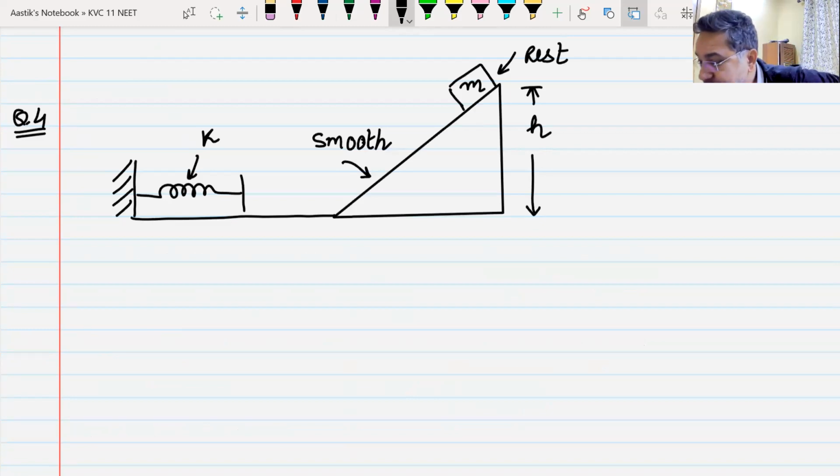I have a block of mass m kept at rest on an inclined plane. The value of the mass is m. The height of the incline, the height of the highest point, is h. The surface is smooth. It will fall down and then it will compress the spring.